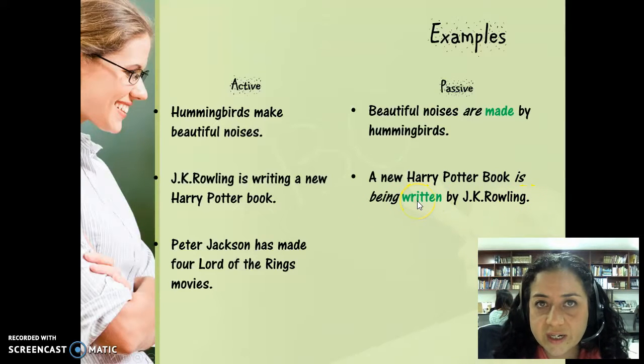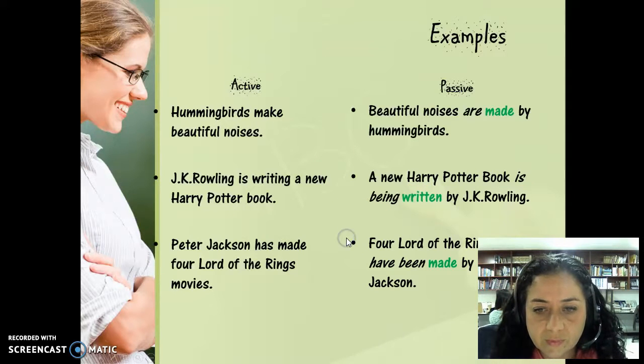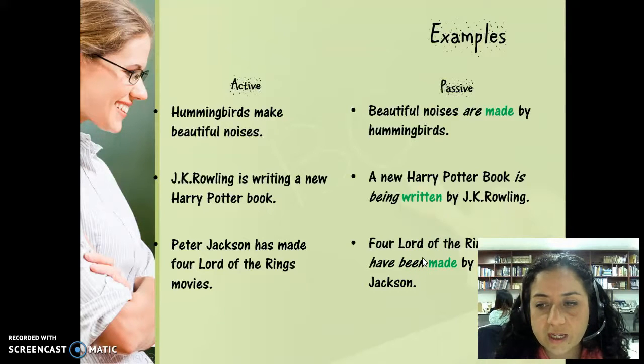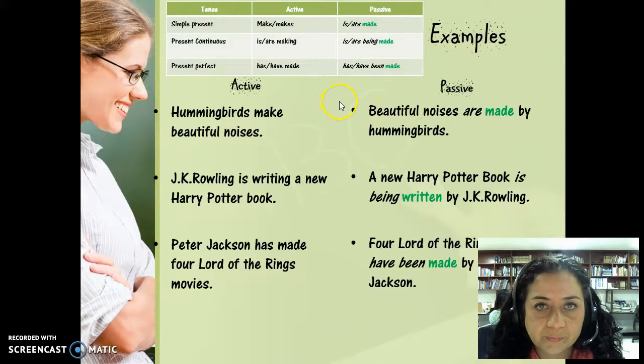So remember, in green we have the past participle of the verb. In the active voice we have Peter Jackson has made 4 Lord of the Rings movies, and in the passive voice it will transform into 4 Lord of the Rings movies have been made by Peter Jackson. Let's remember the chart.